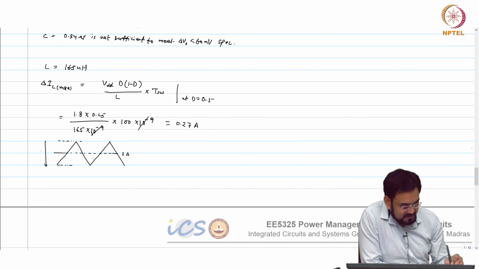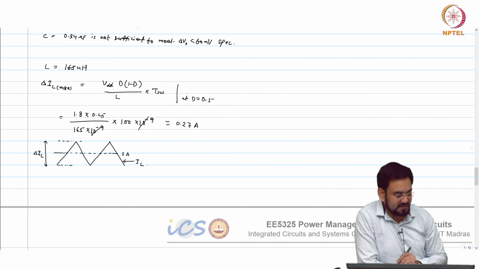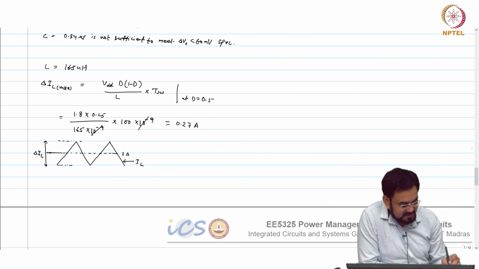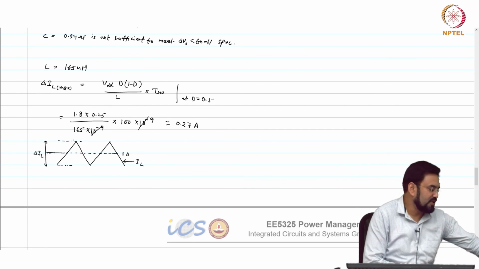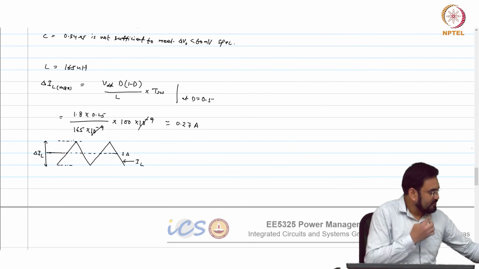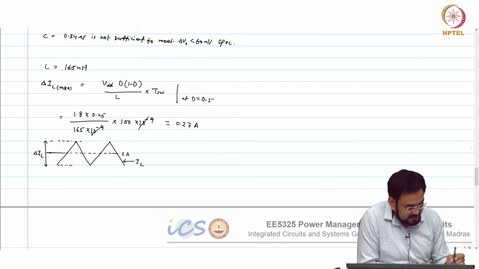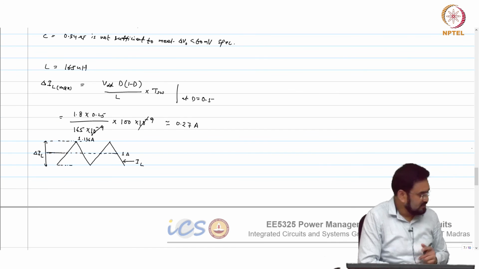This is your delta IL, and this curve is nothing but your inductor current. What will be the peak value? 1 plus 0.27 divided by 2. So this will go to 1.136 and the bottom is 1 minus 0.136.